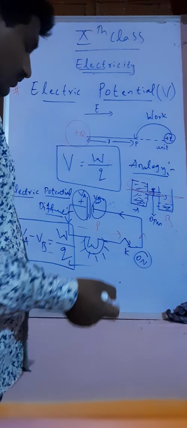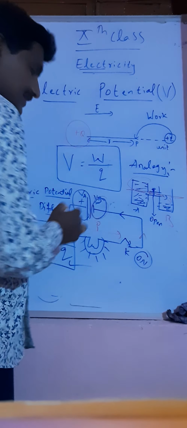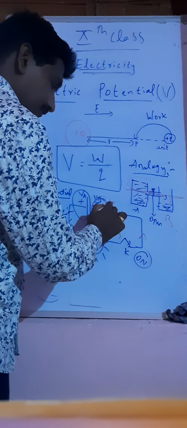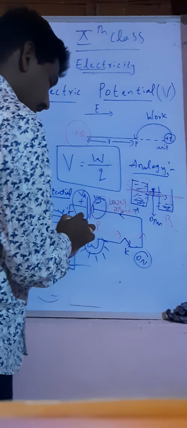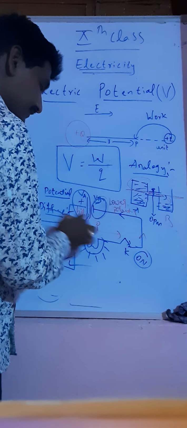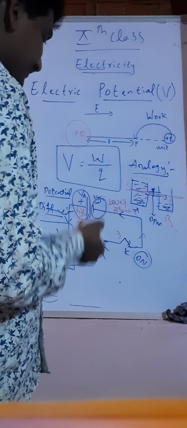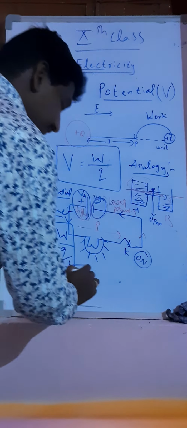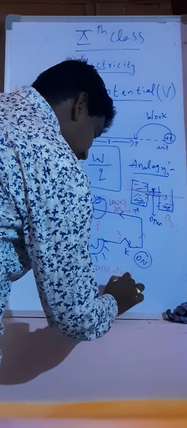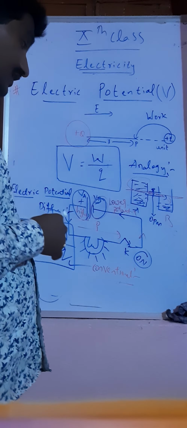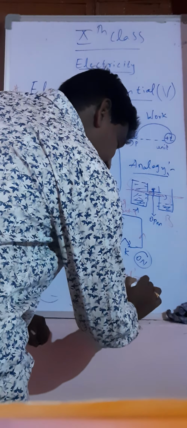So with respect to potential, we describe the current direction like this: the conventional current direction is from higher potential to lower potential.